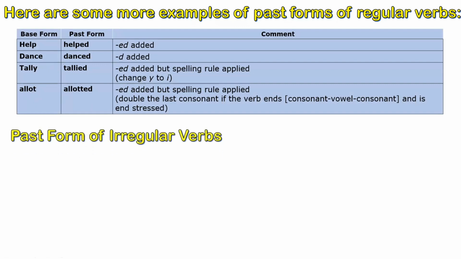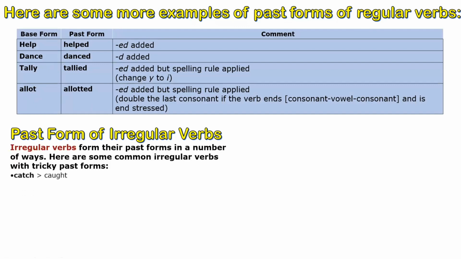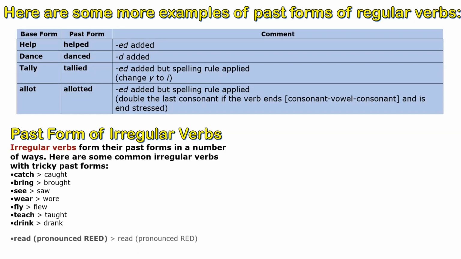And let's have a look on some irregular verbs which you have to remember. Like catch will become caught, bring will become brought, see will become saw, wear will become wore, fly will become flew, teach will become taught, drink will become drank, read will become read.